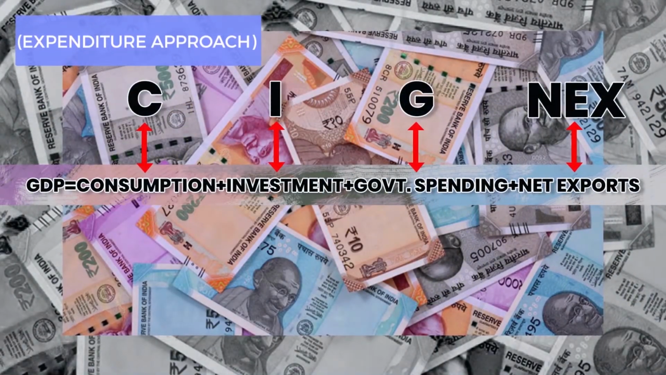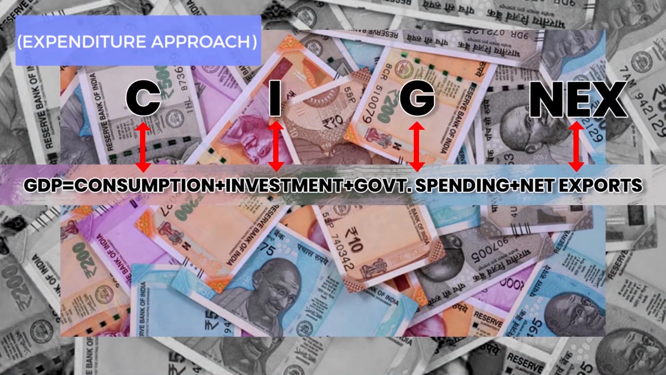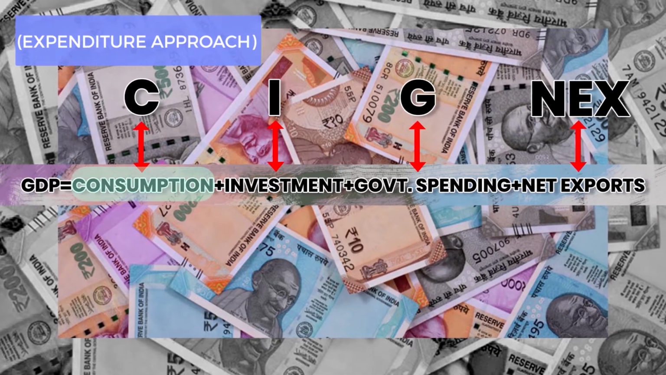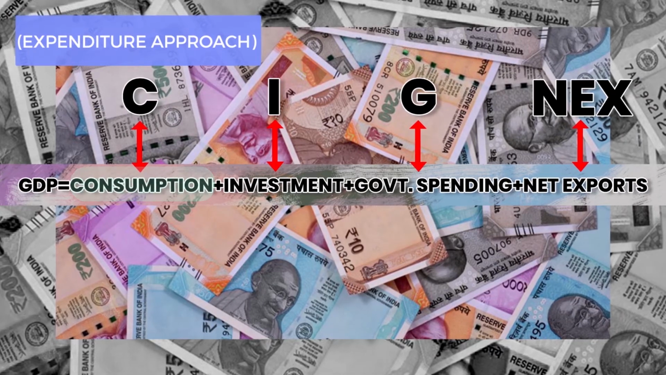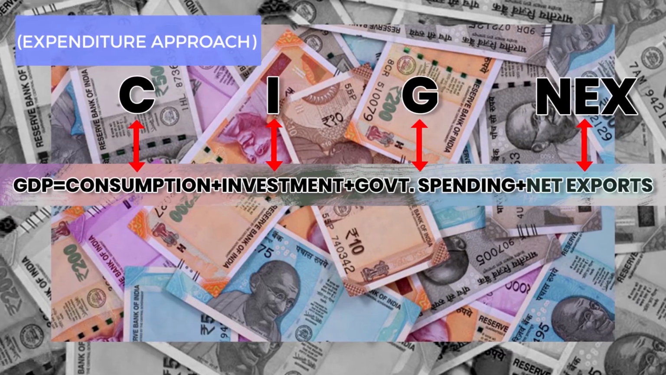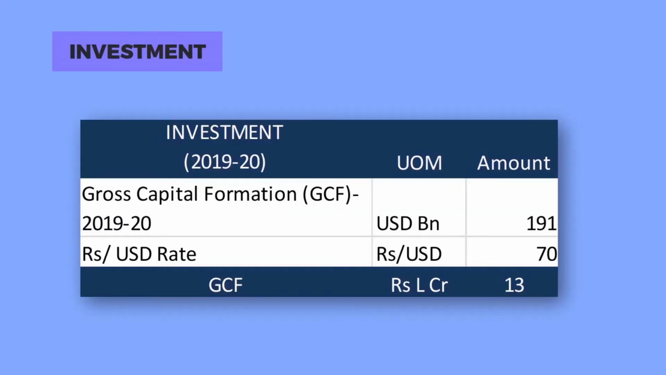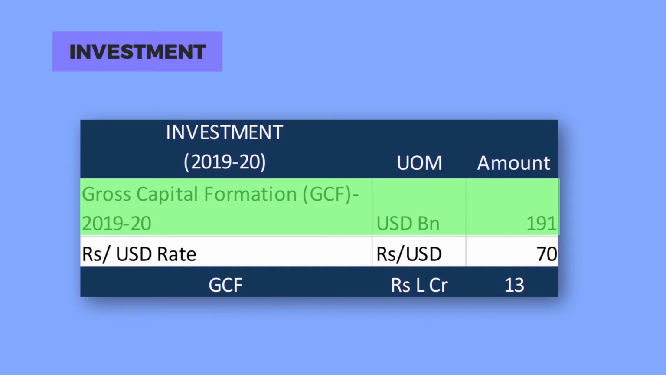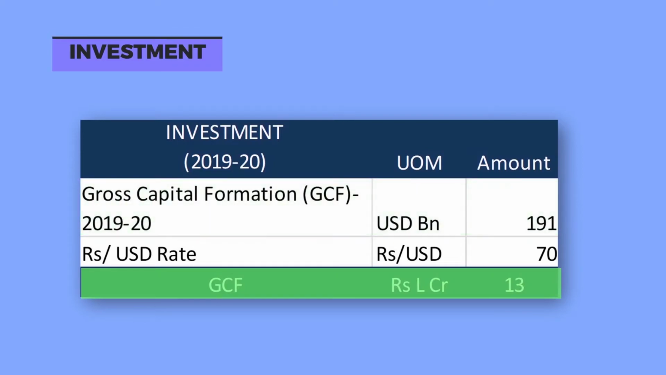For this, let's refer to the GDP expenditure approach, which is defined as the sum of household consumption, private investment, government spending, and the net exports. Let's get a sense of the values for the various components for 2019-20. In 2019-20, the investment, which can be equated to the gross capital formation, was USD 191 billion, which is equivalent to 13 lakh crore rupees.